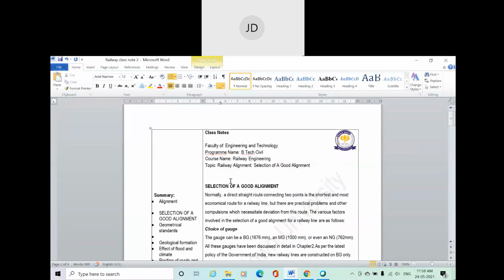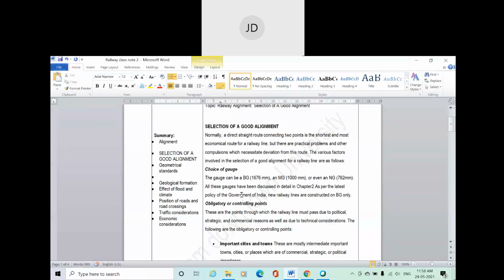So this is all about today's class. In this class, we have discussed railway alignment: what railway alignment is, how we can decide a railway alignment, what the features of an ideal alignment are, and what the factors are which mainly need to be considered while deciding a perfect alignment for a railway track or a new railway line. Clear? So this is all about today's class.